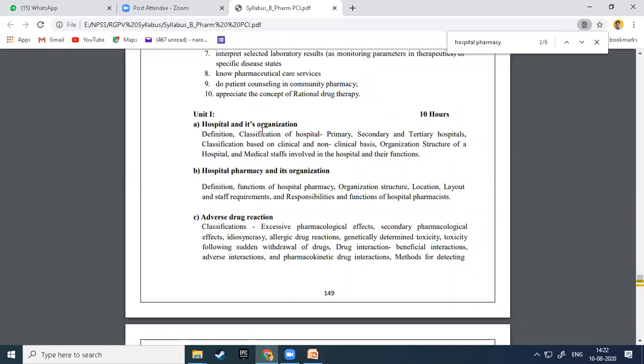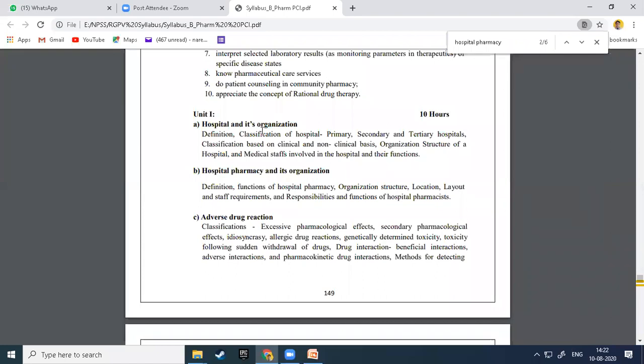So now, hospital and its organization, definition, classification of hospital. They are classified into 3 types: primary, secondary and tertiary hospital. Another classification is based on clinical and non-clinical.